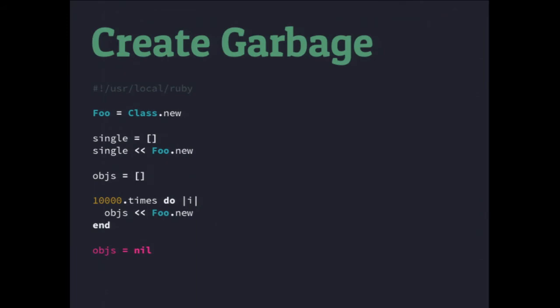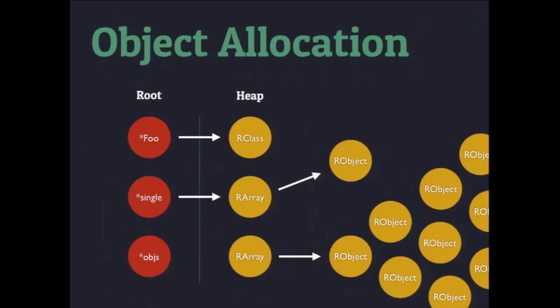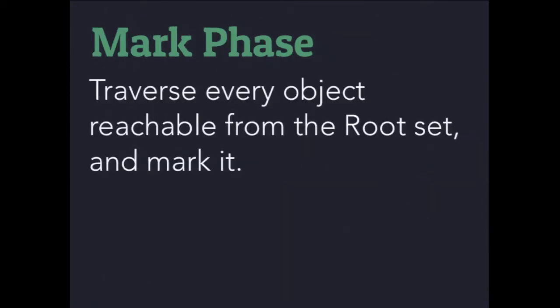So let's actually disconnect something from the root. We're just going to nil out that objects array, and now you can see this is virtually what it would look like, that we don't have any connection from the root into the heap. So let's do the mark phase.